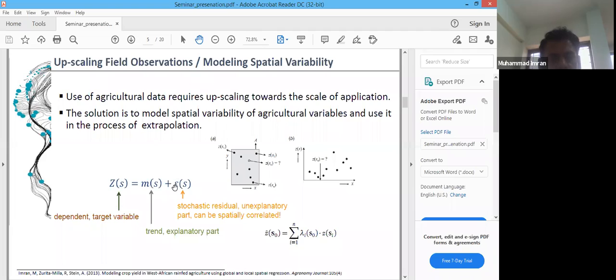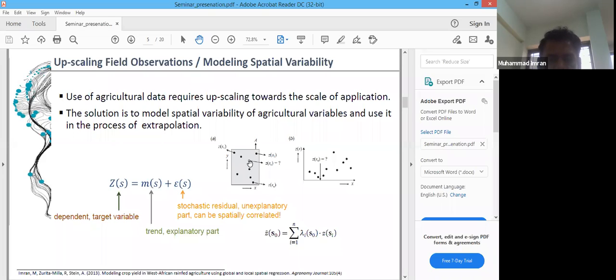With that, for this stochastic component, we have this equation: Z(s0) is equal to the summation of weights times the values at the neighboring points of the unobserved location s0. What is the weight?